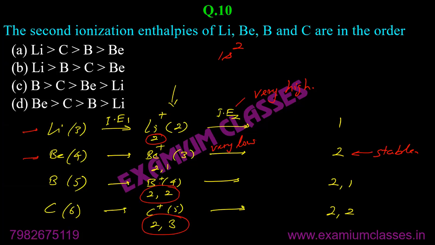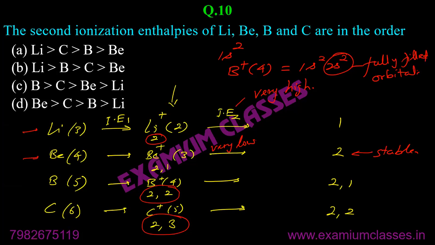But the subtle difference here: boron, if you write the configuration of B plus, that is 4 electrons, it will be 1s2, 2s2. This is fully filled orbital. Hence, boron plus will require more energy than carbon.